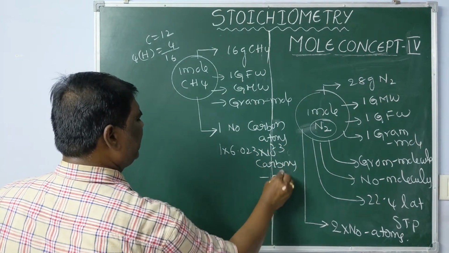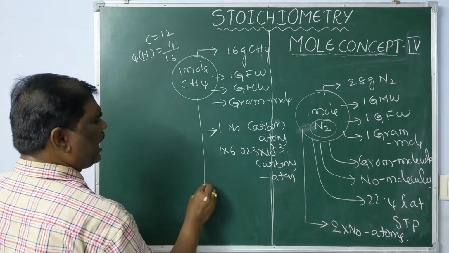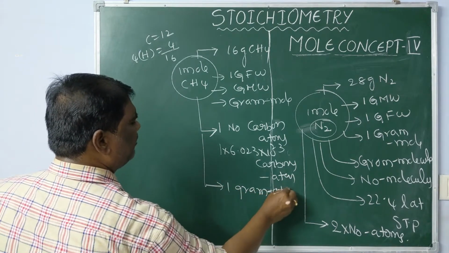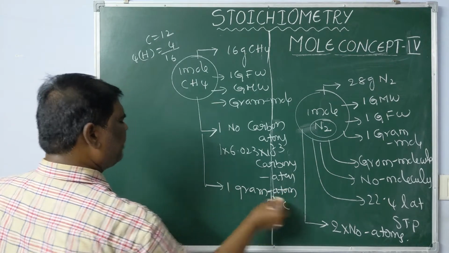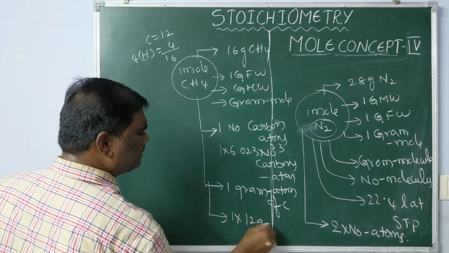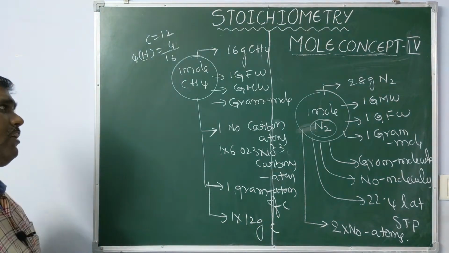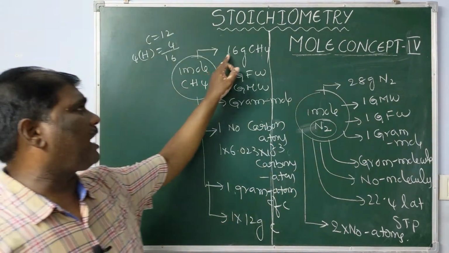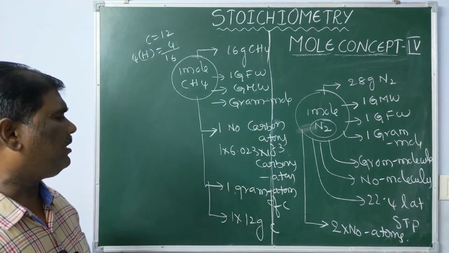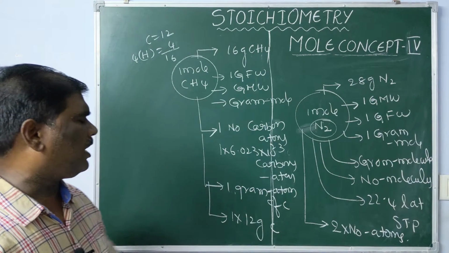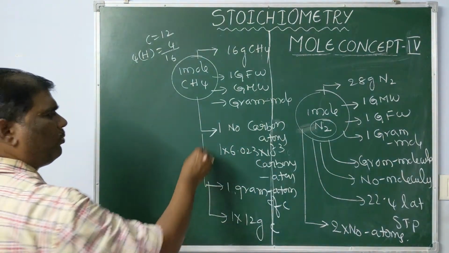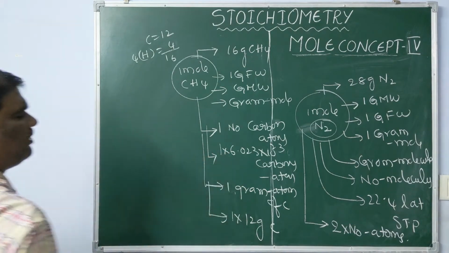This is also taken as 1 gram atom of carbon, which is nothing but 12 grams of carbon. So 16 grams of methane has 12 grams of carbon, 1 gram atom of carbon, Avogadro number of carbon atoms, or 1 into N atoms of carbon.